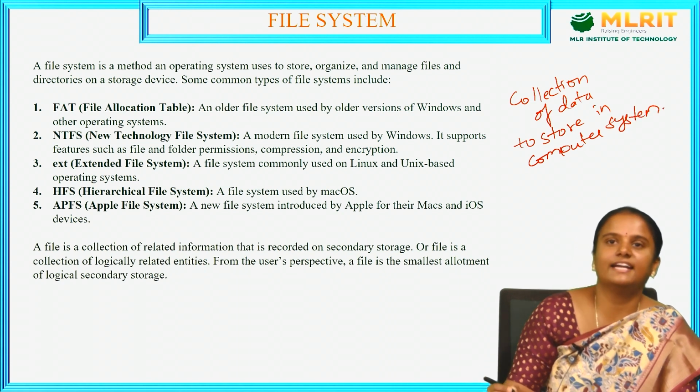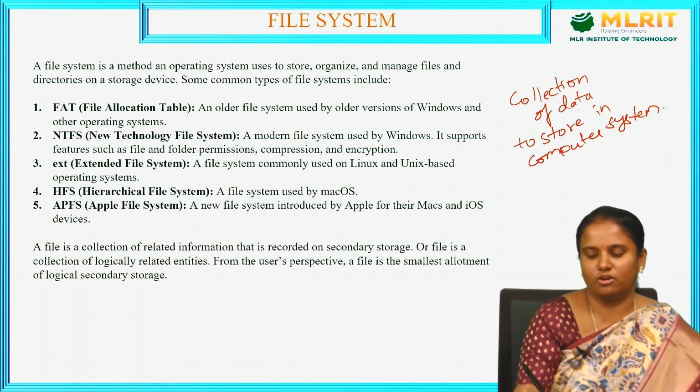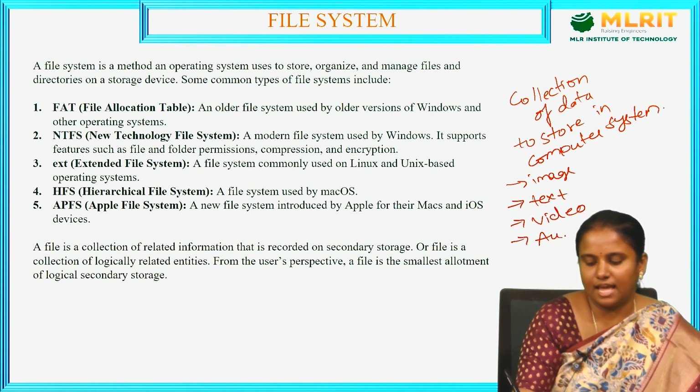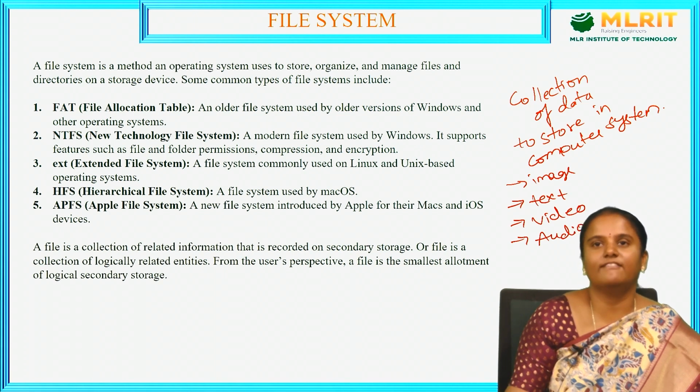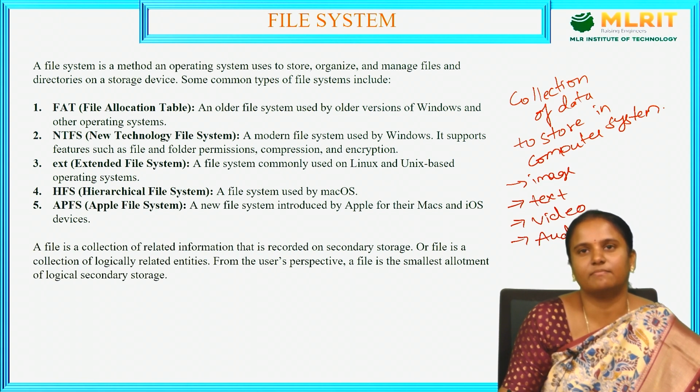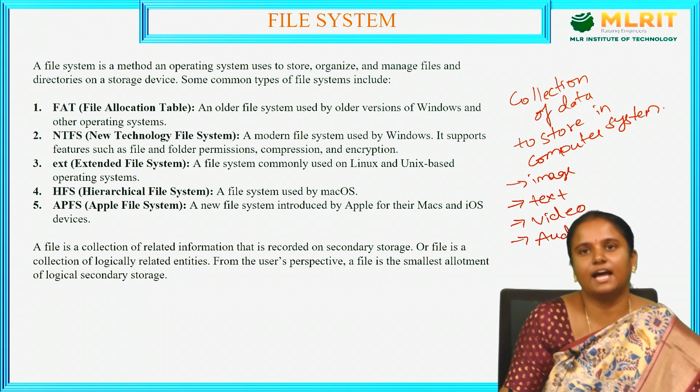This data may be an image file, a text file, a video file, an audio file, or an executable file. Each file consists of some data, and that data is stored in the computer system.